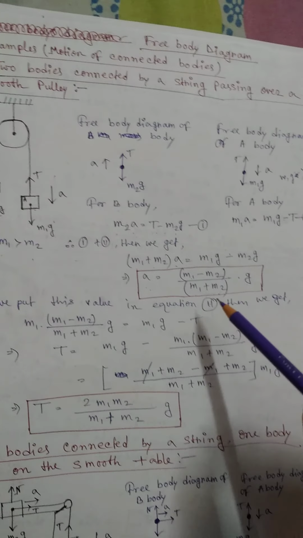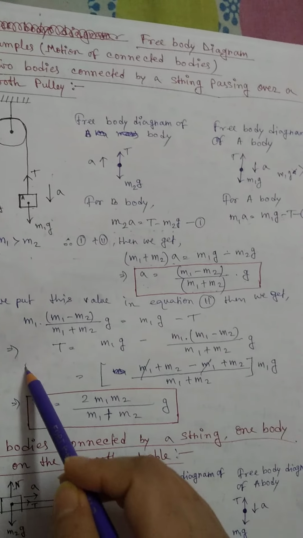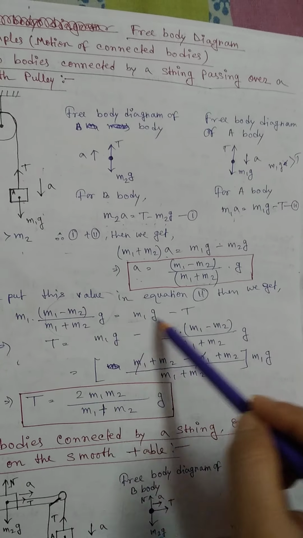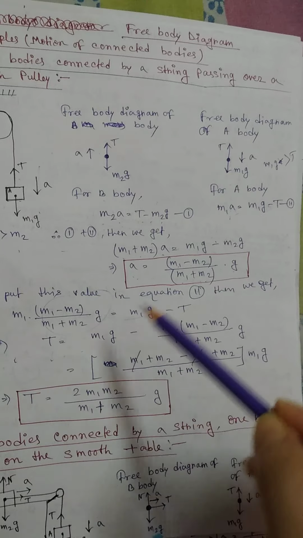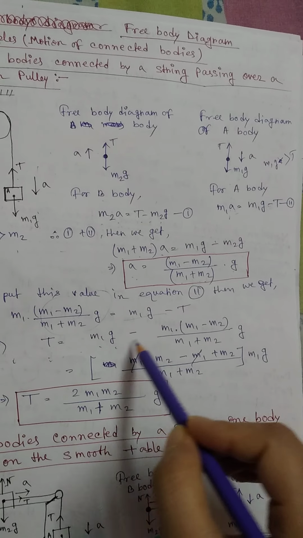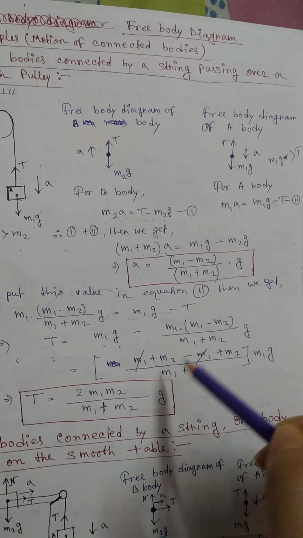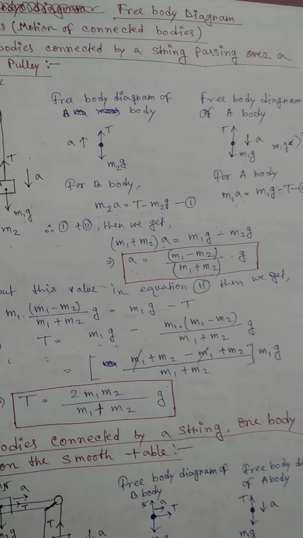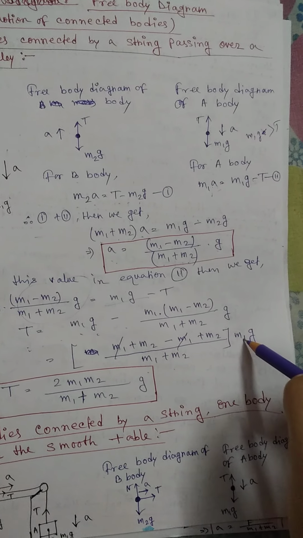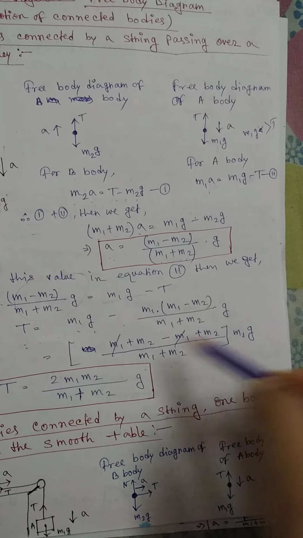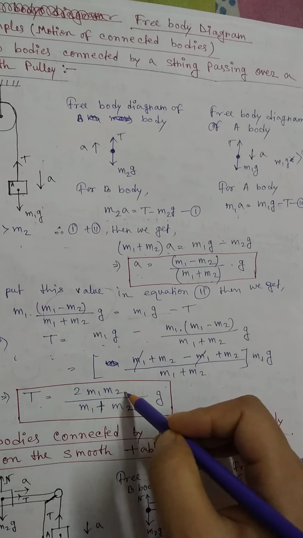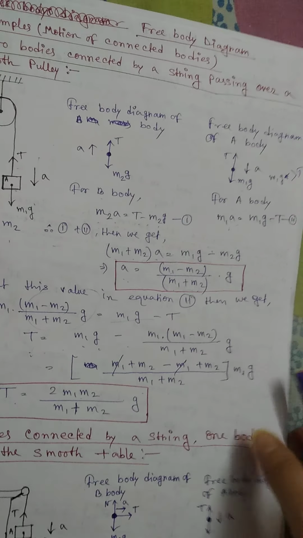Here I am putting this value in equation 2. Just put the value of acceleration in equation 2. Then after solving, we will get the tension. So tension equals m1g minus this. Just solve this equation: take the LCM of m1 and m2, and take m1g common, outside of the bracket. After solving this, we will get T equals 2m1m2 by (m1 plus m2) into g.